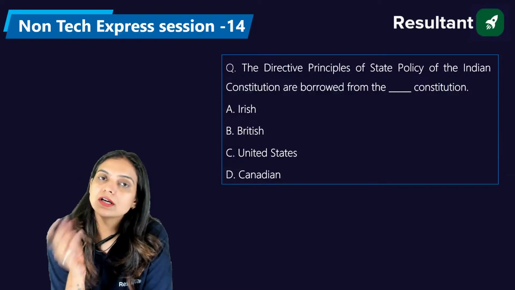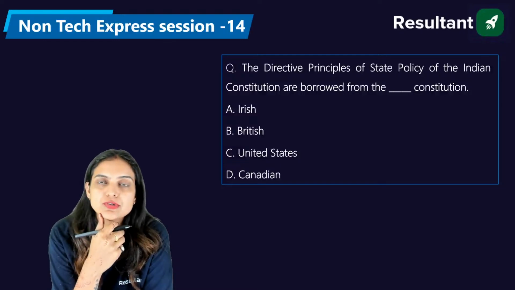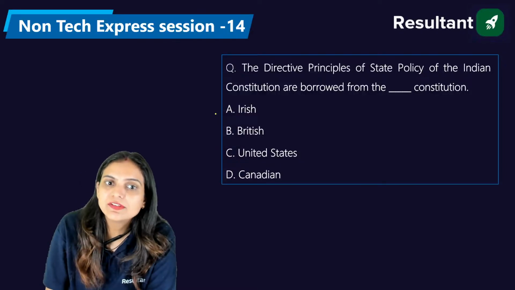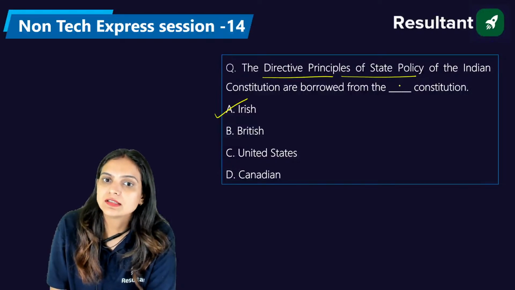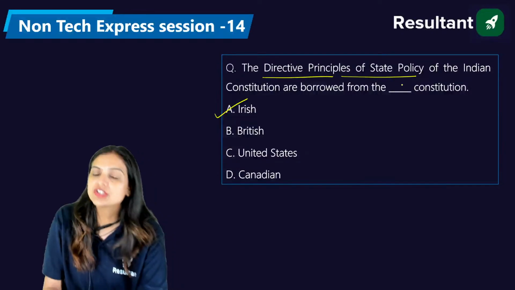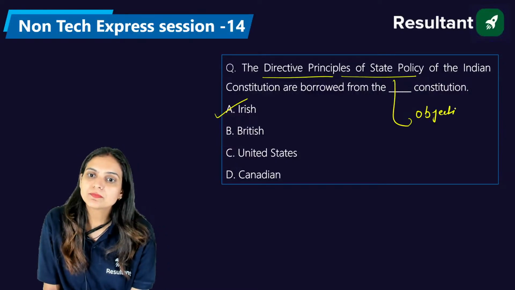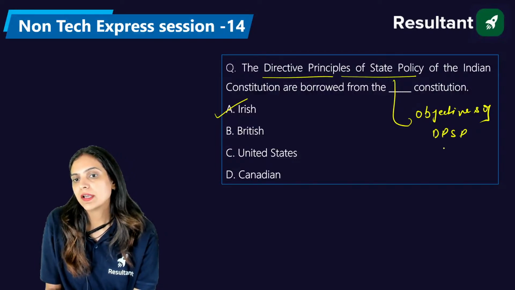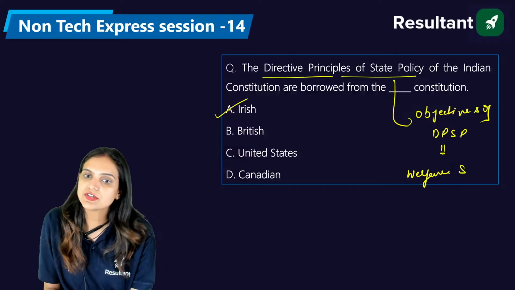Exactly. By the 73rd Constitutional Amendment of 1992, we had included the Panchayati Raj institutions in our constitution. Very nice. From Ireland, we had included the directive principles of state policy, which are there in the Constitution of India for making a welfare state. Okay, the objective of the DPSP is the formation of a welfare state.